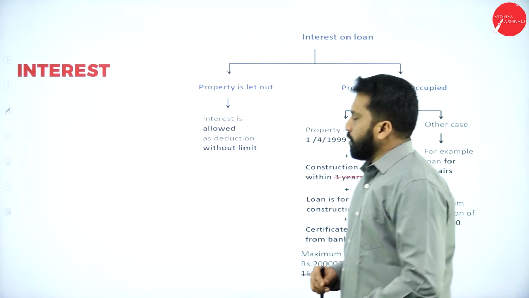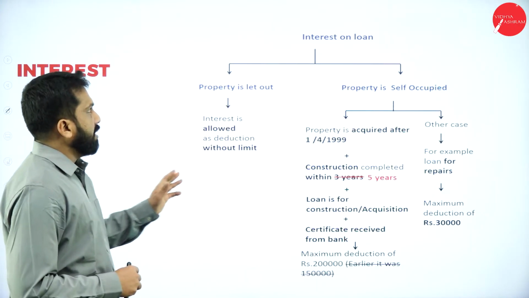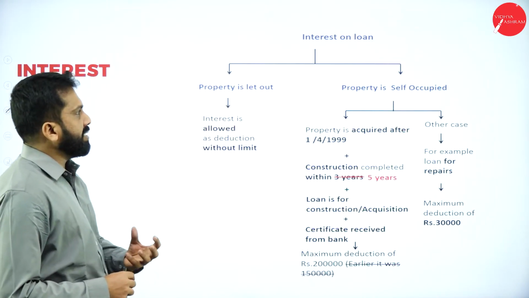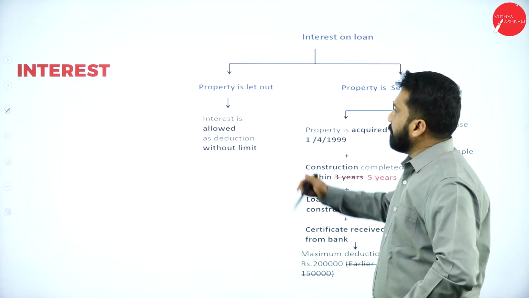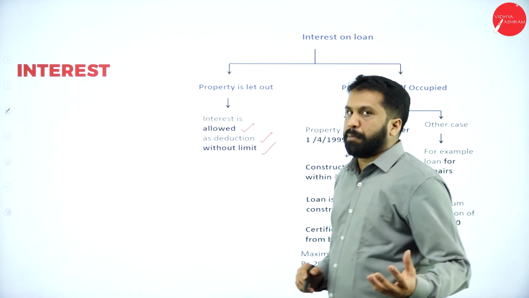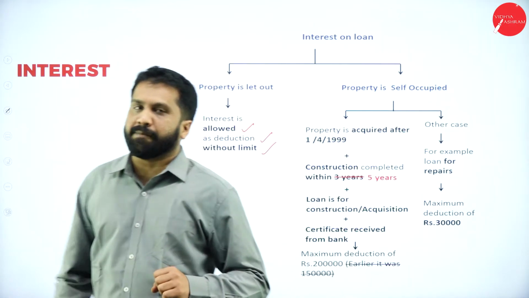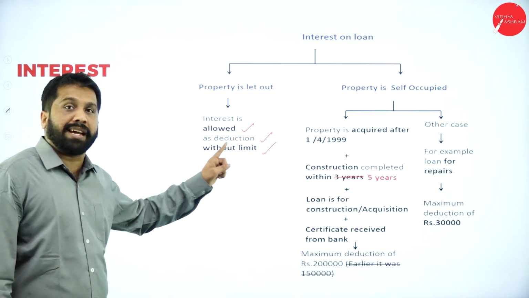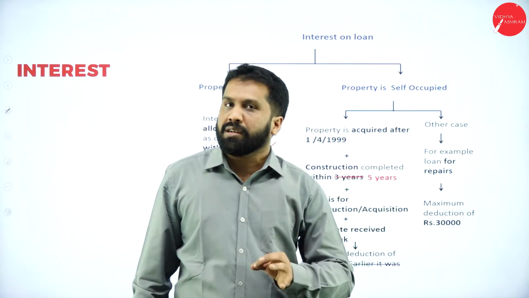Now, the next part will be your interest part only. So, we just discussed self-occupied. If it is other than self-occupied, the property is let out. What happens? If it is a let-out property, interest is allowed as deduction without limit. If you are paying interest of 10 lakh, take 10 lakh. If you are paying interest of 50 lakh, take 50 lakh. There is no limit if the property is let out. Let out in the sense what? Given on rent.